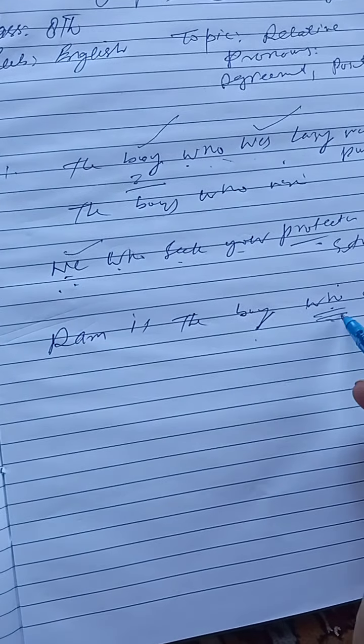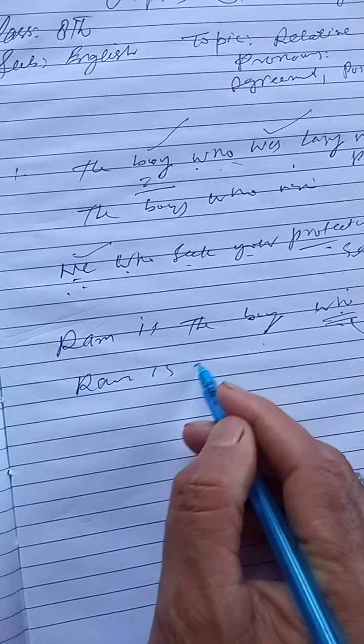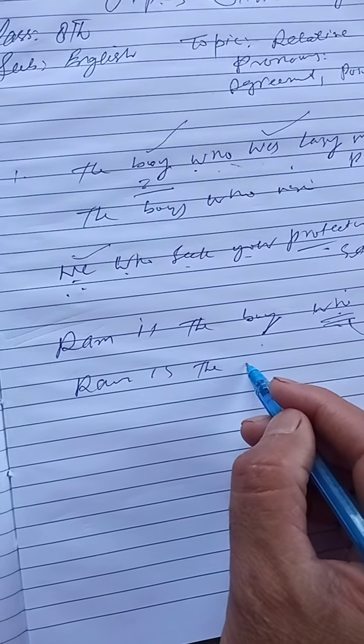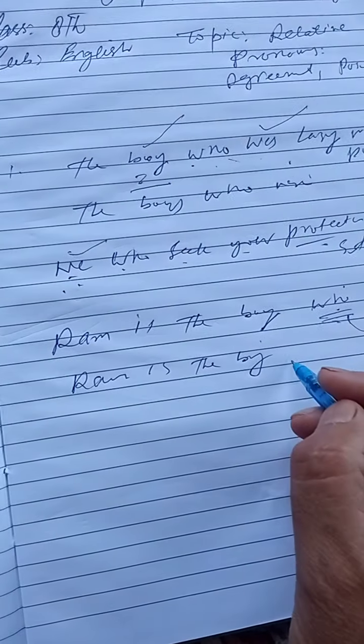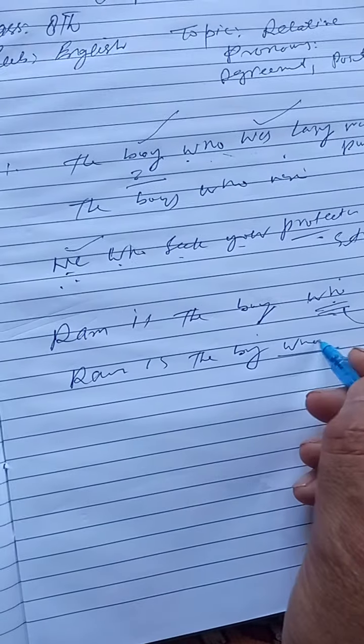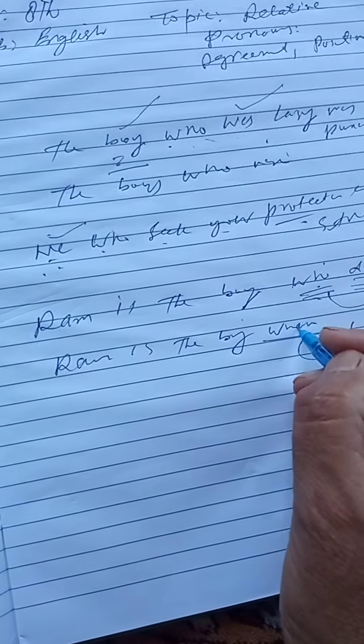Nominative case. Rama is the boy whom I want. Whom I want is the objective case.